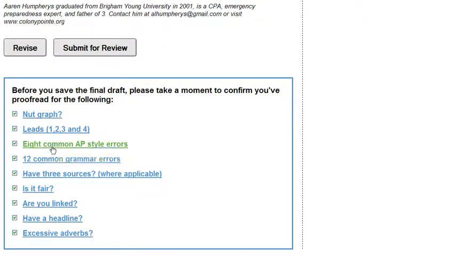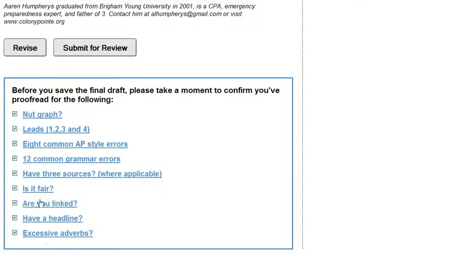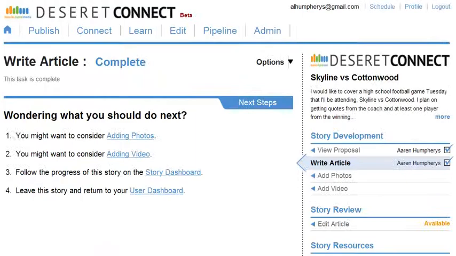You want to go through these, especially these eight common AP style errors. Go through each of these and just check your writing. And then after you've gone through all of these, you can check these boxes and click on Submit for Review, and you come to Writing the Article is complete. You'll notice here on the right-hand side that the proposal was completed by me, there's a checkbox there, and now the writing of the article was completed by me with a checkbox.